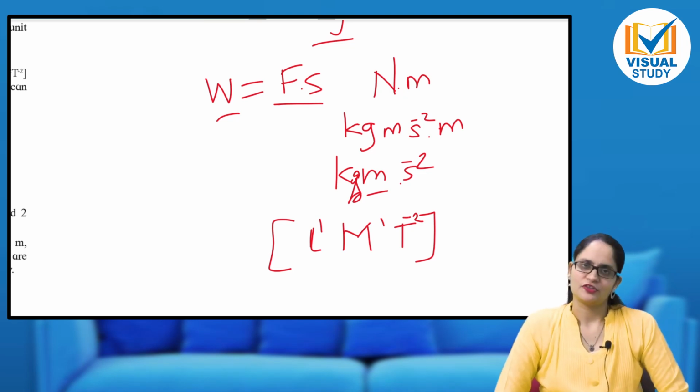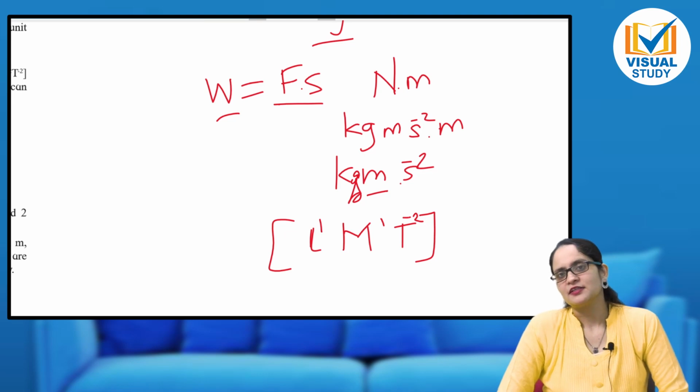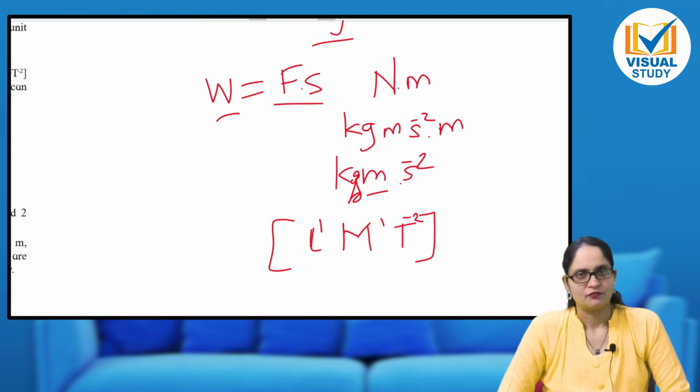Now an obvious question arises: why learn dimensions? Why represent them like this? What is the use of dimensions? There are basically 3 uses of dimensions. First, to verify whether the given equation is dimensionally correct, and then whether it is a physically correct equation. We will verify whether the given equation is correct.